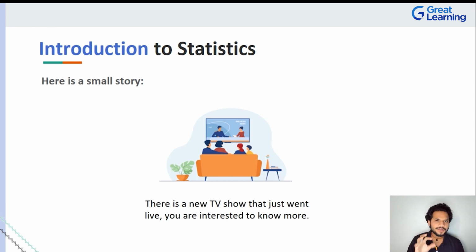trending. So what will you do in this particular situation? If a new TV show came out, people are raving about it, and now you want to do some sort of analysis. You want to understand why people are rating it very low, or the contrary, why people are rating something very high, right? Of course, you're going to do this. Now, how do I do it?